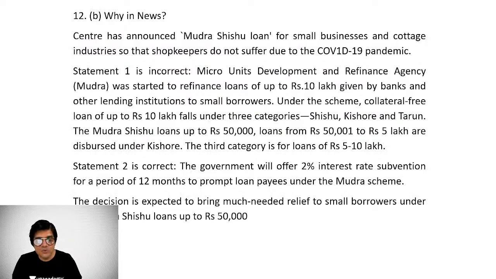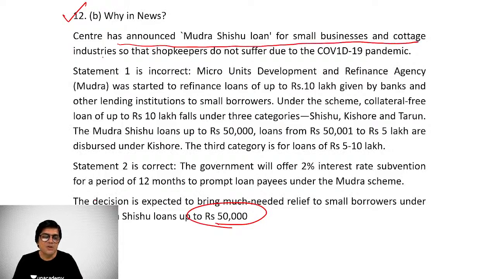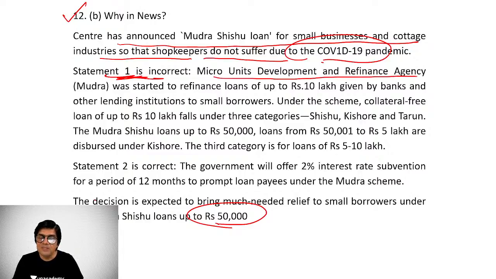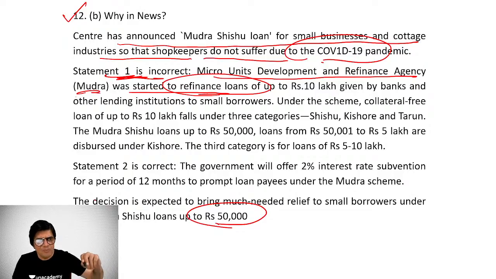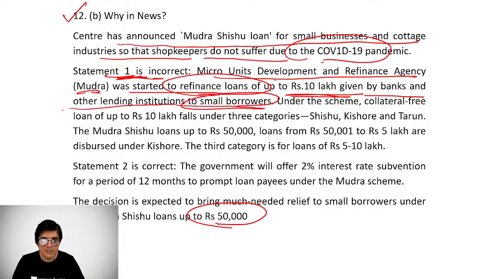And this 10 lakh limit is not right. Mudra Shishu is only up to 50,000. Now here, so obviously B is the correct option. The Center has announced Mudra Shishu loan for small businesses and cottage industries so shopkeepers do not suffer due to the COVID-19 pandemic. And statement 1 is therefore incorrect. Micro Units Development and Refinance Agency, Mudra, was started to refinance loans, right? Refinance, not direct finance. Already some loan is there that can be made up, right? Refinance loan of up to 10 lakh given by banks and other lending institutions to small borrowers.